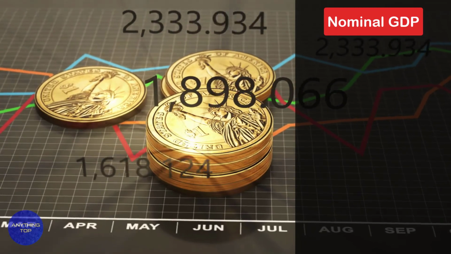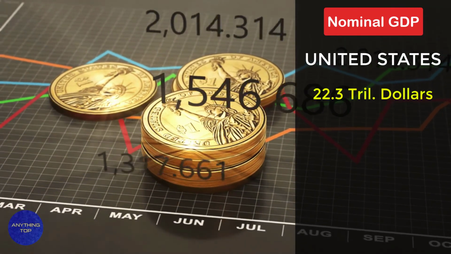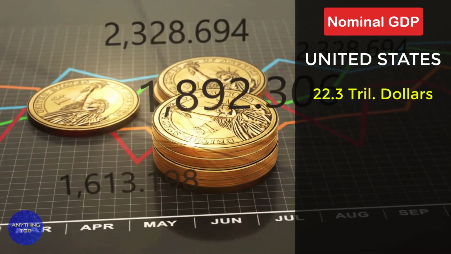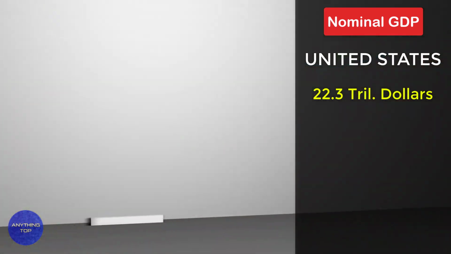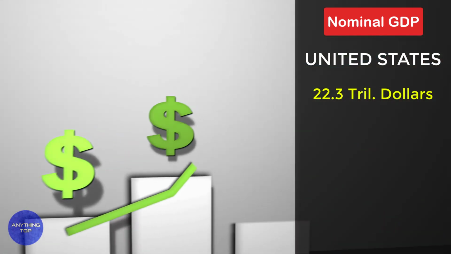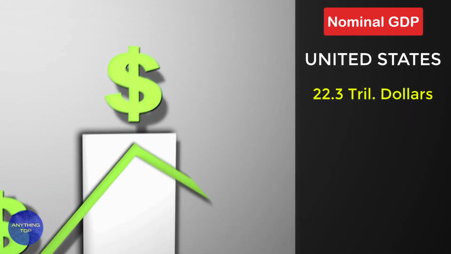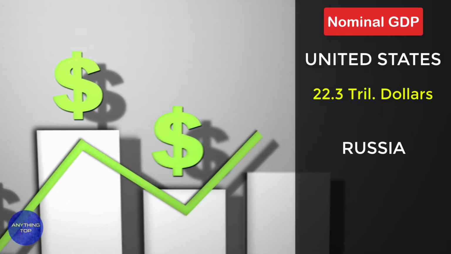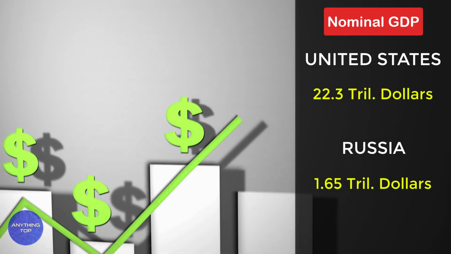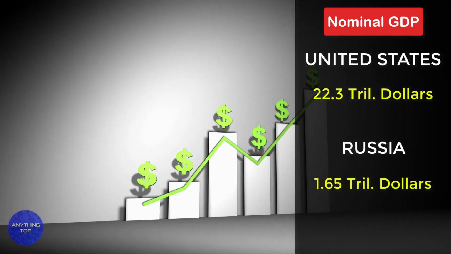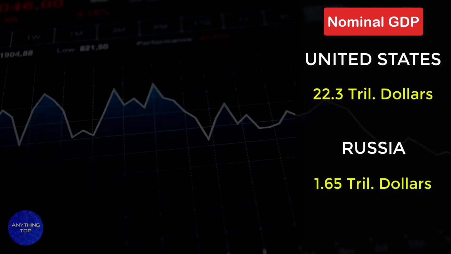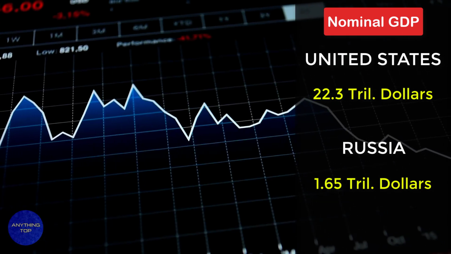Nominal GDP of United States is $22.3 trillion and is ranked 1st in the world. GDP per capita is $67,426 US. The nominal GDP of Russia is $1.65 trillion and is ranked 11th in the world. GDP per capita in Russia is $30,800 US.